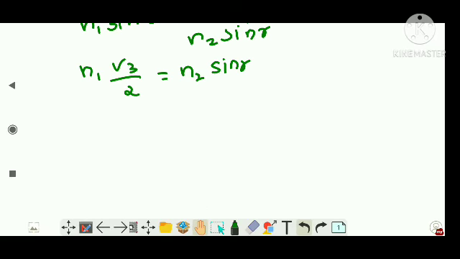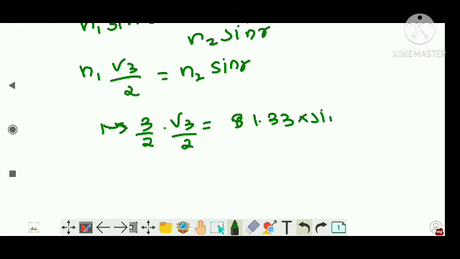Glass, I will say it is 1.5. I could write it as 3 by 2 into root 3 by 2 is equal to n2, which is 1.33, into sine r. Now from here you have to find r. So this becomes 3 root 3 by 4, right?